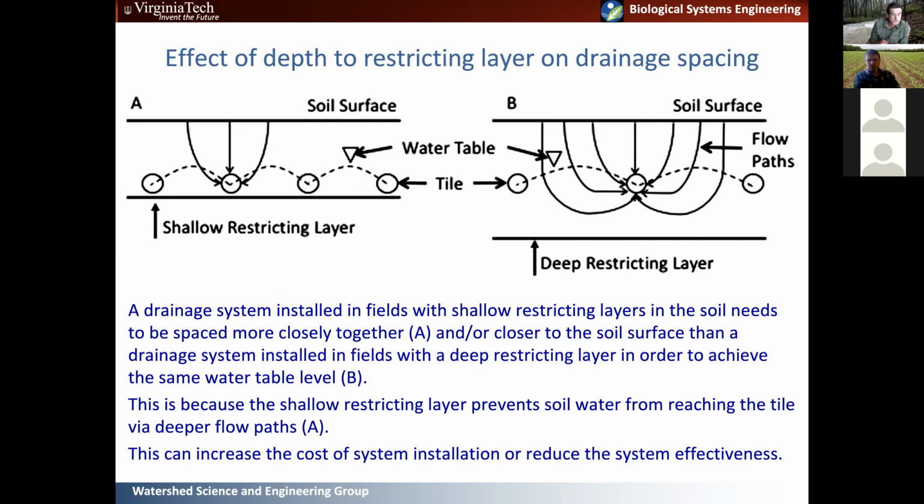And so what this actually does is increase the cost of system installation, because now you have to put in more drains, and it reduces the system effectiveness because those drains are now closer to the soil surface, which essentially means that your water table is closer to the soil surface, hence possibly causing saturated soil and reduced plant growth. So again, this comes down to understanding the system you're working in. If you're in a system where you have a gillic layer at 10 inches, that's something you're gonna need to know about when you go to design your system.